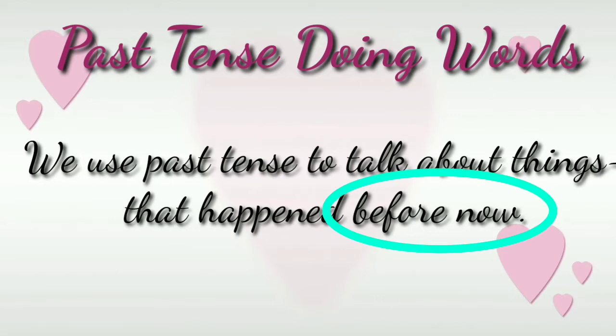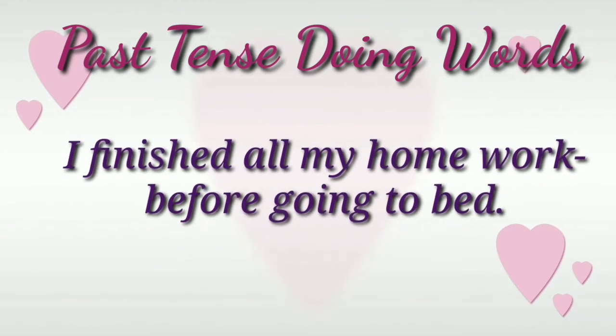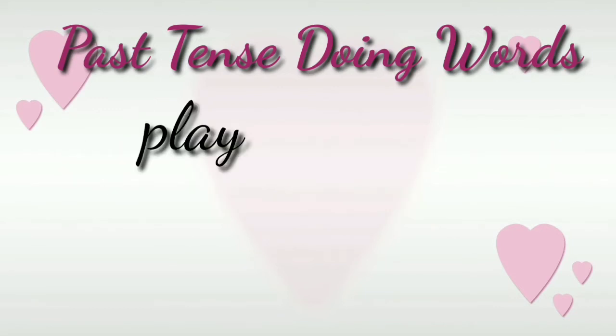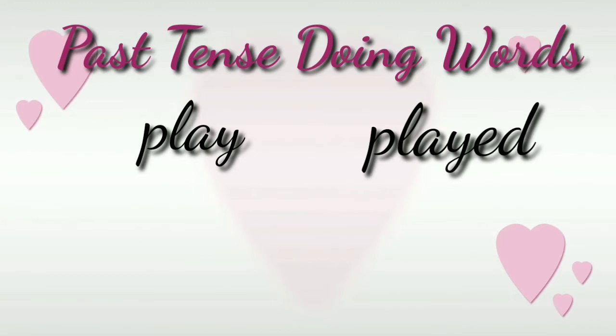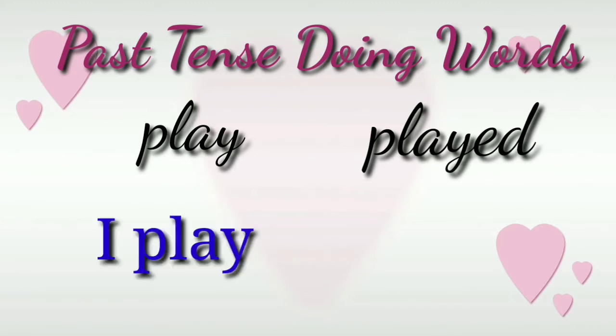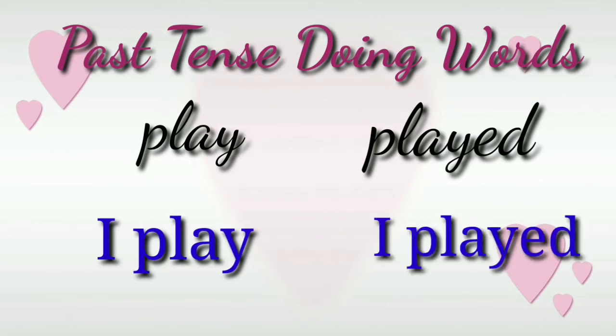Like, I finished all my homework before going to bed. So, here the finished means the action happened in the past. Then, play, played. Here, I play. When we are saying like I play, that means it is not finished. It is going on now, right? But when we are saying played, I played, that means I have finished my play.